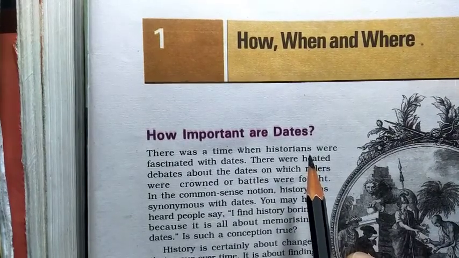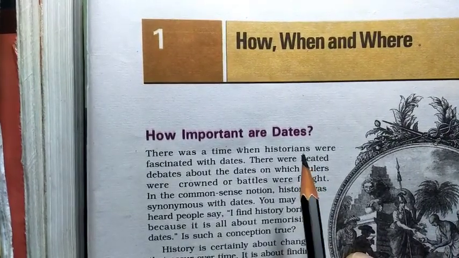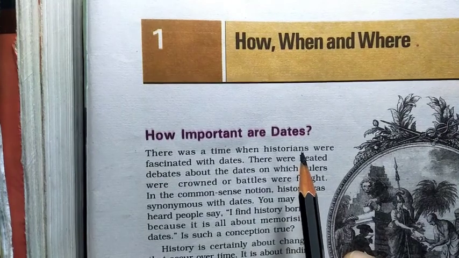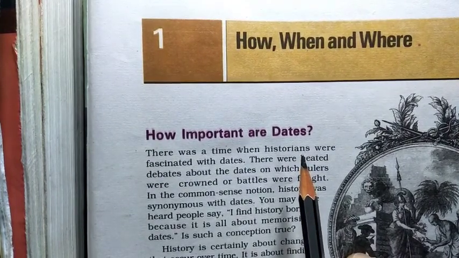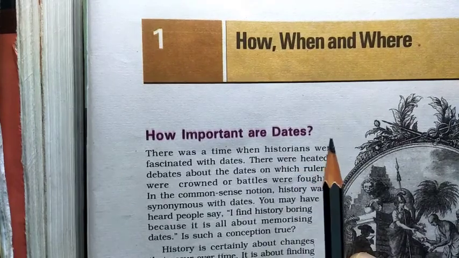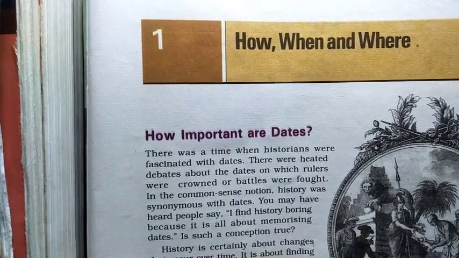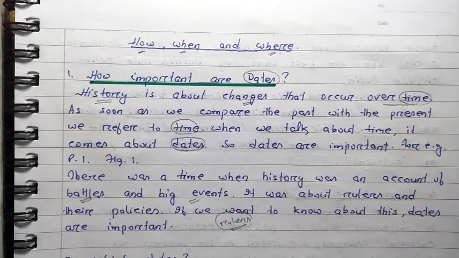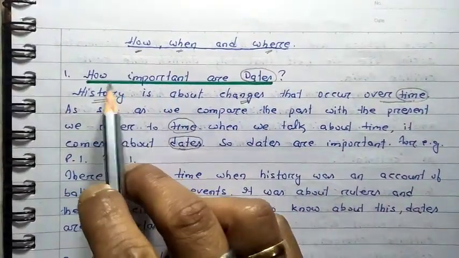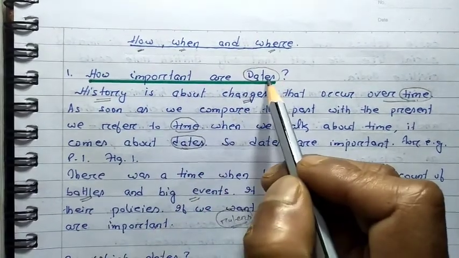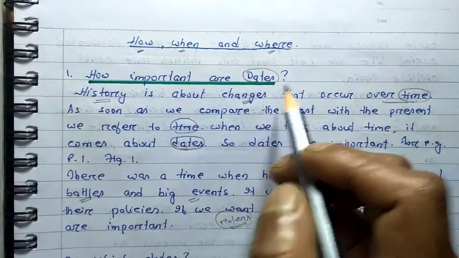The British, when they came to our country, what was their contribution, how they exploited our country. All these things are the subject matter of class 8 history. We shall start the chapter with the first point: how important are dates, why the dates are important. That's the first topic we are going to discuss.